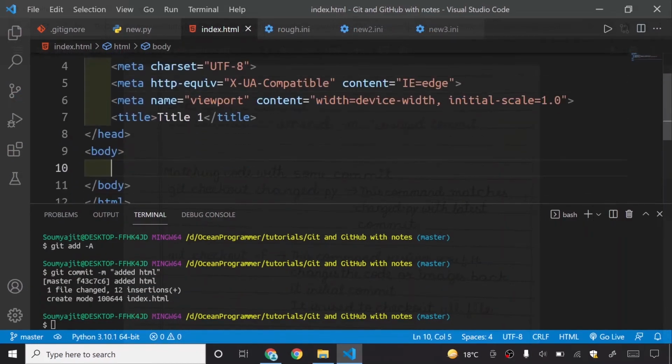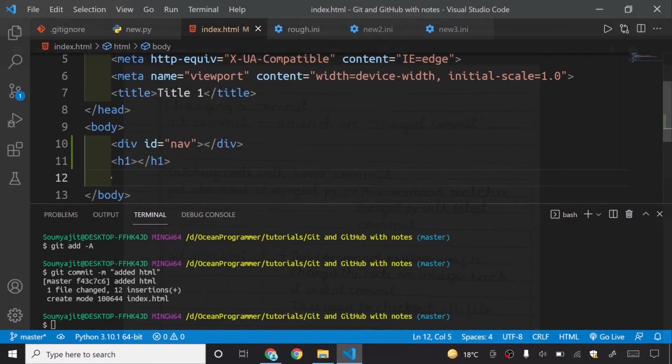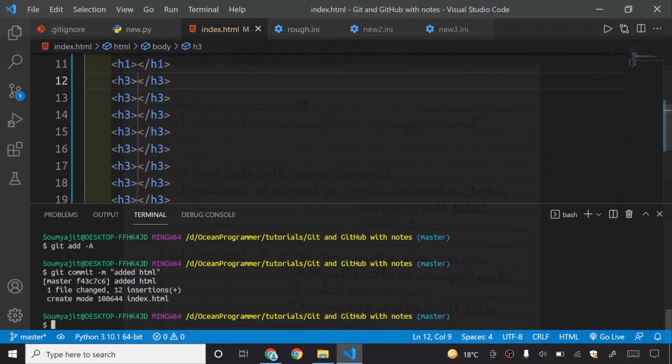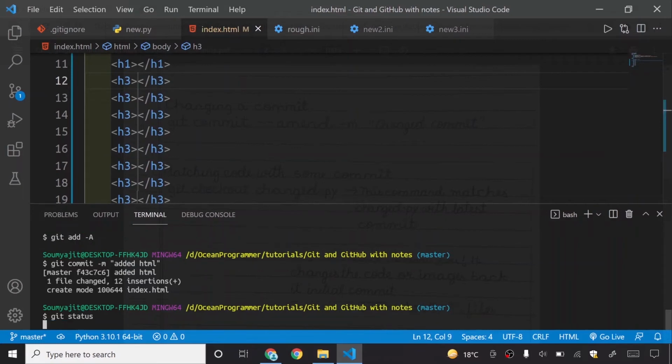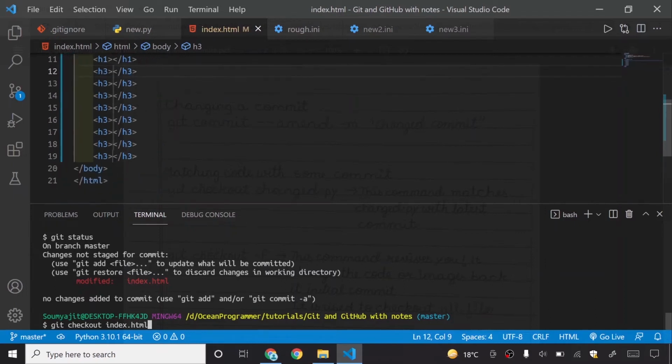I will write some more code, and in a div I will put an ID of navbar, and here I will put an h1 tag, and then I will put many h3 tags. So if I now show you my git status, it tells me that this is a modified file. If I do git checkout index.html, I will first zoom out this code.